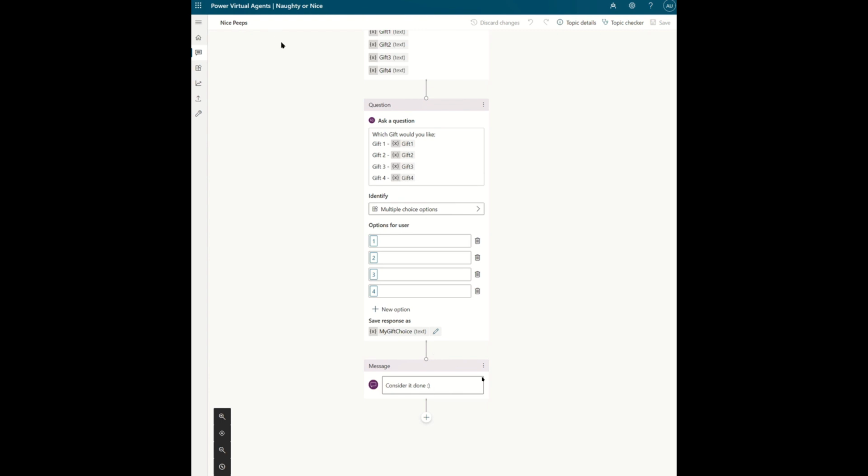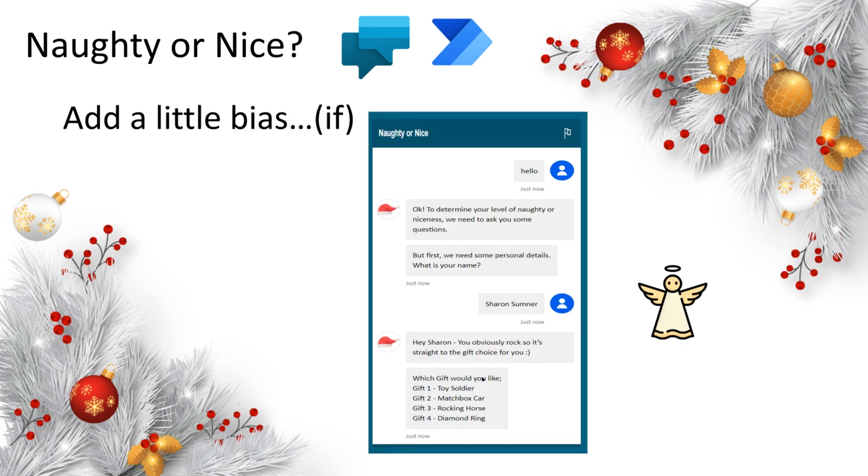So if we jump back again, and I'll go back out to the presentation. Oh no, I'll show you the Nice Peeps. So the Nice Peeps is just going to give us a message and this time we are using the name, and we're using a flow to go and grab the gift choices. I'll show you that in a little while, but it shows you that it just says consider it done at the end. If I jump back to the presentation, you'll see how I handled that.